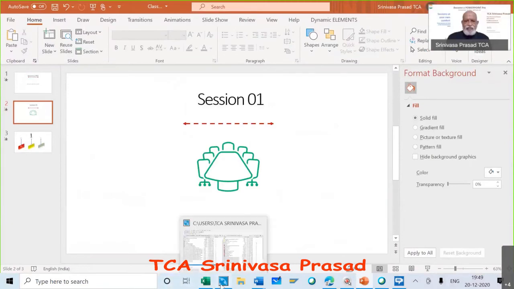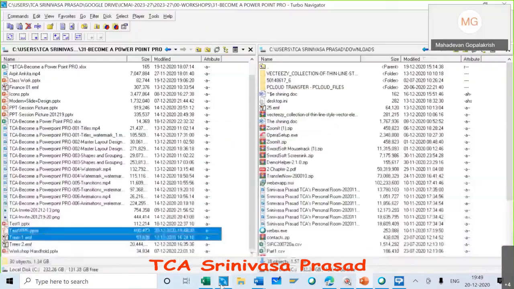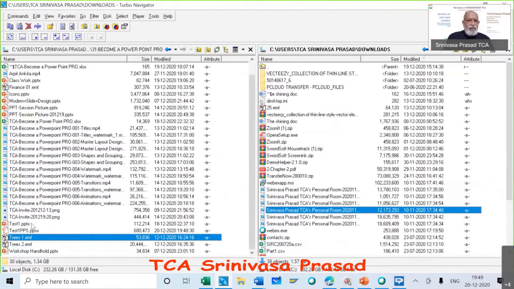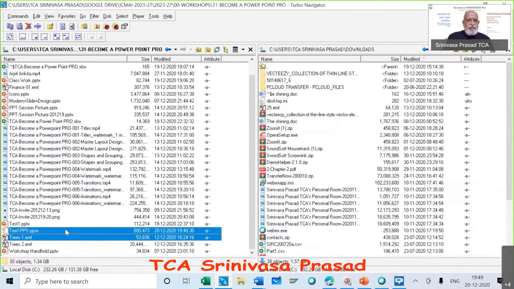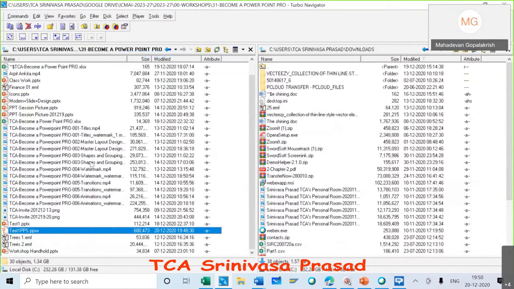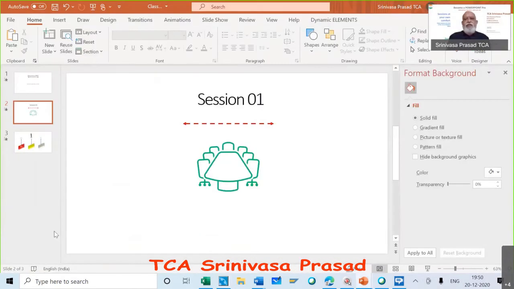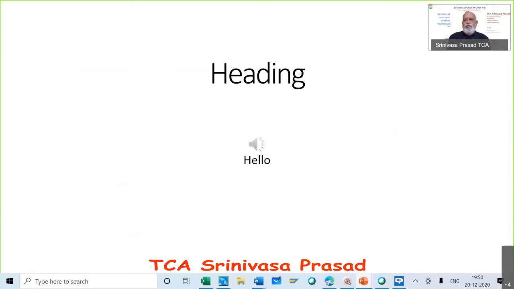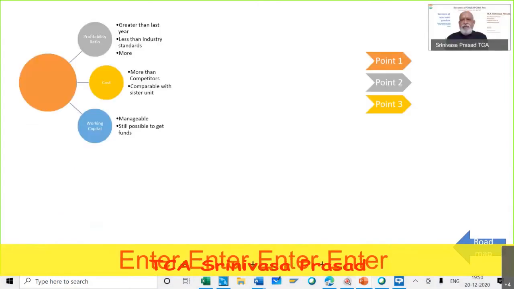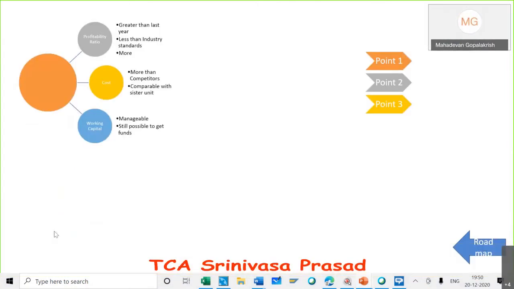Are you able to see this? PPS. When I go to PPS, please remember, when I double click PPS, it will straight away go to the PowerPoint show. It has gone to PowerPoint show. It will go like this. When you escape, it will come out.